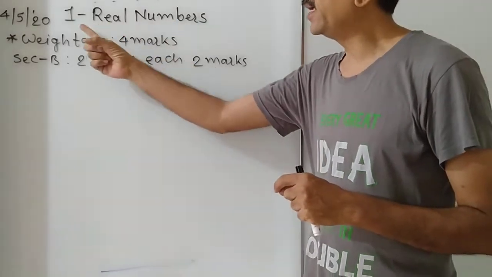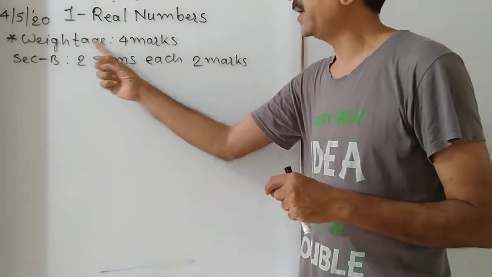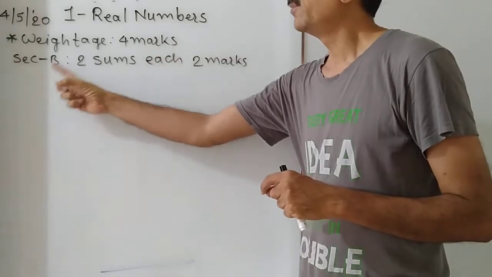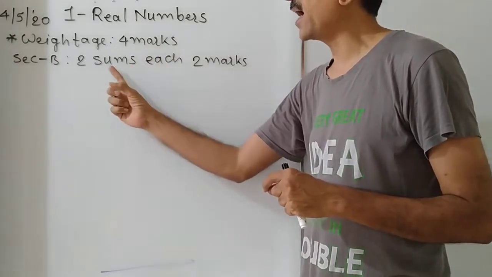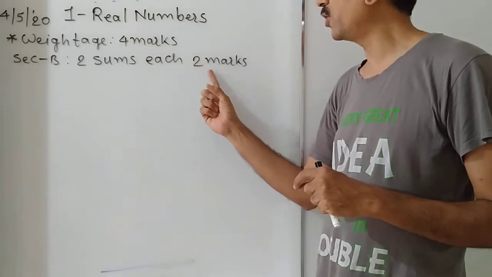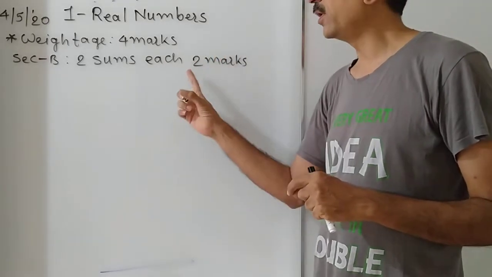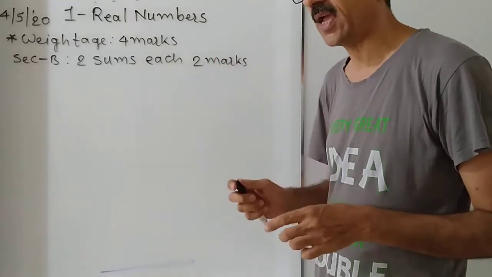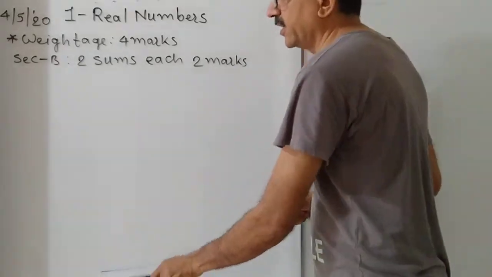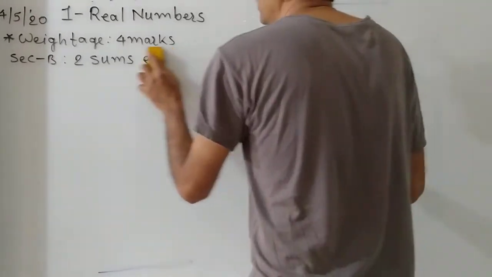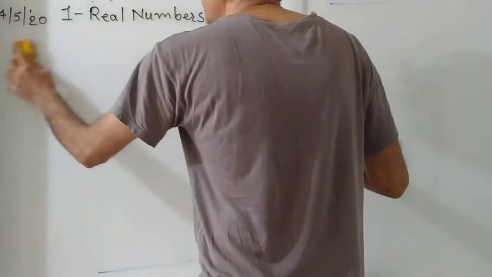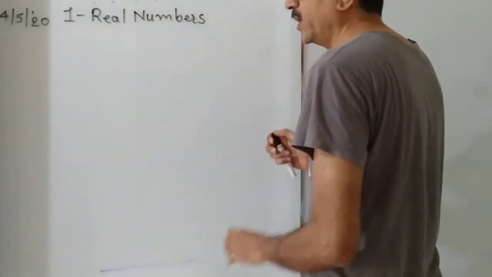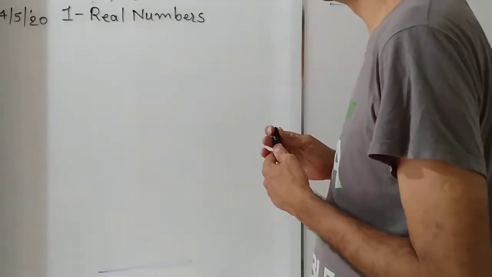So, understood: name of chapter, Real Numbers, weightage 4 marks. From this chapter, you will be asked 2 sums, each of 2 marks. Order of the questions is 17 and 18. Let us understand some of the series of numbers. What is meant by a series of numbers?